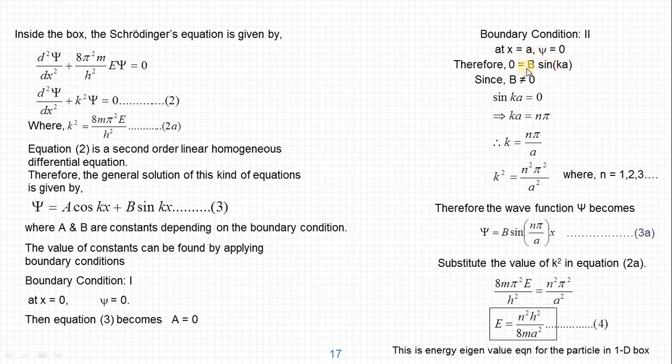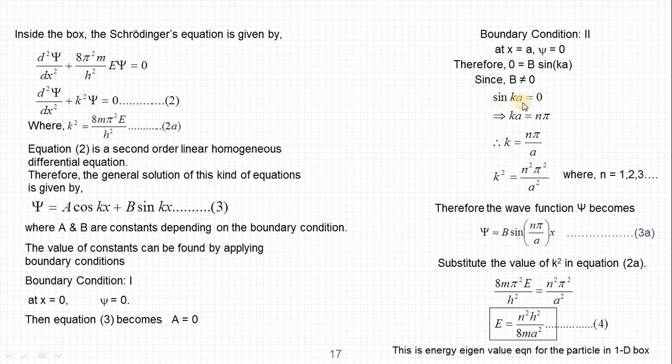If you assume b equal to 0, then there is nothing, already one constant is eliminated as 0. If the second constant is also 0, then there is no solution. Psi will become 0 at all points. So b cannot be 0, it should be a non-zero value. If b is non-zero, then sin ka must be 0 because the product is 0. So this implies that sin ka must be equal to 0.